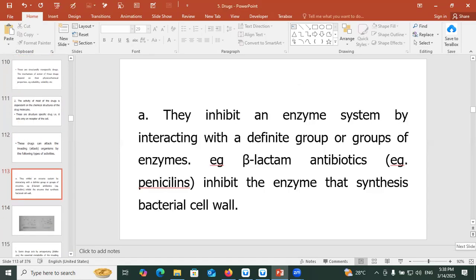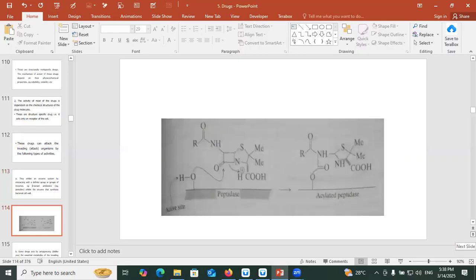They inhibit an enzyme system by interacting with definite groups of the enzymes. Example, beta-lactam antibiotics, for example penicillin, inhibit the enzyme that synthesizes the bacterial cell wall. This is the peptidase, active site of the beta-lactam. Acylated peptidase.